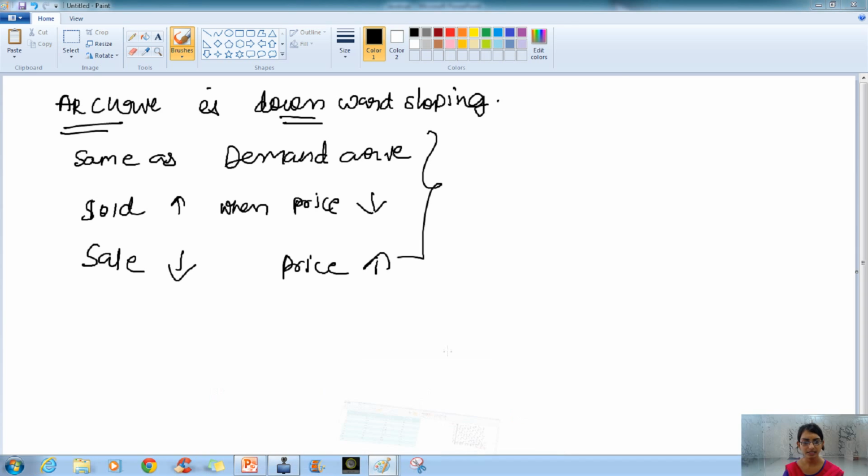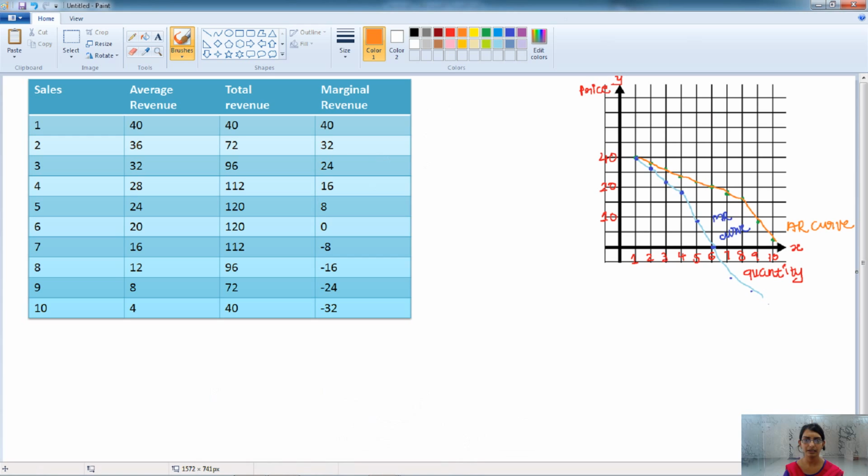Let's understand this with the help of the table and the graph. Here in the example we have the sales, then the average revenue, total revenue and the marginal revenue. Here the average revenue will be equal to the price.